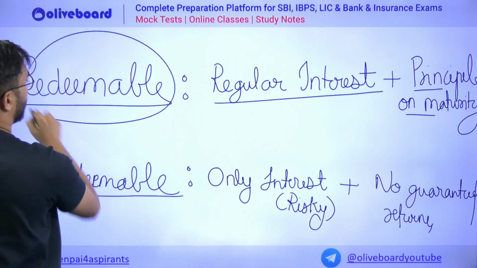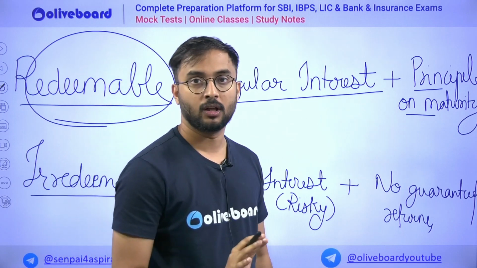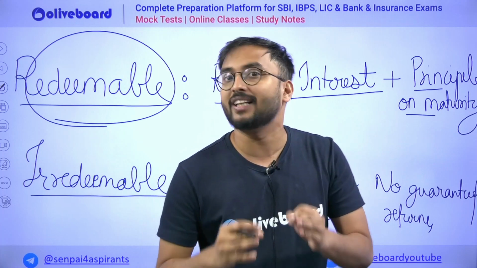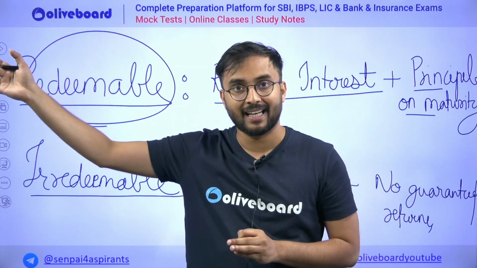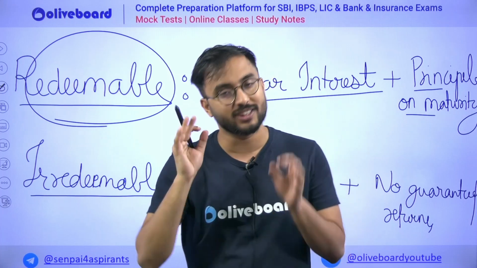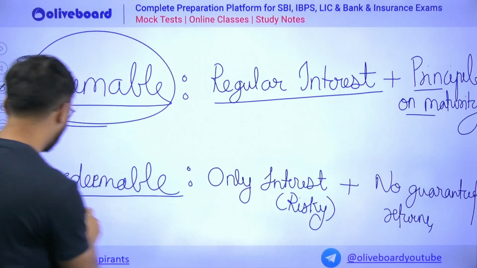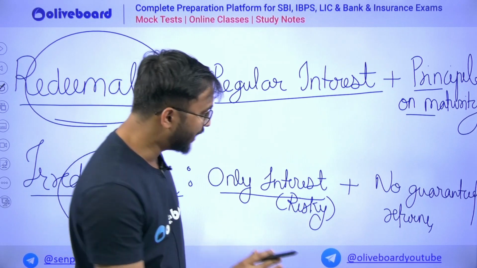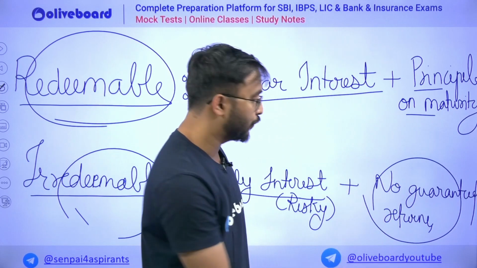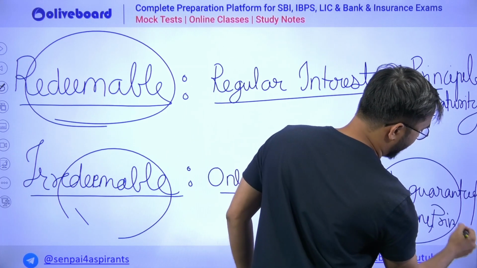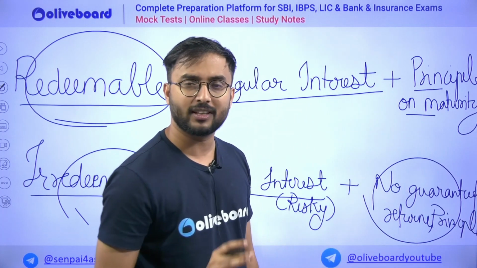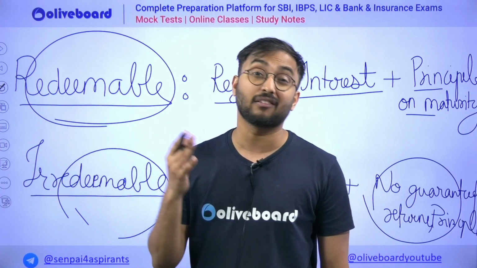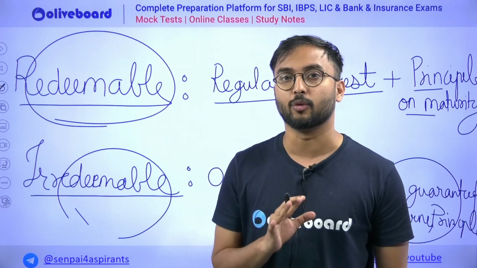Such bonds are called redeemable bonds, where your principal is guaranteed. That girl gave 100 rupees to that company, and therefore after 5 years she is getting that 100 rupees guaranteed. That is redeemable. An irredeemable bond is nothing but here you are getting interest, but there is no guaranteed return of your principal. Here the principal return guarantee is not there. For example, that girl gave 100 rupees to the company, but there is no guarantee that after 5 years she will get that 100 rupees in return.